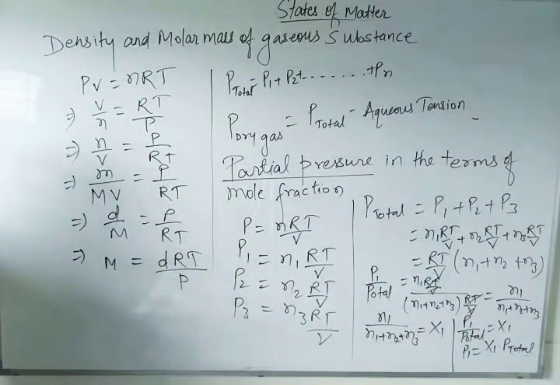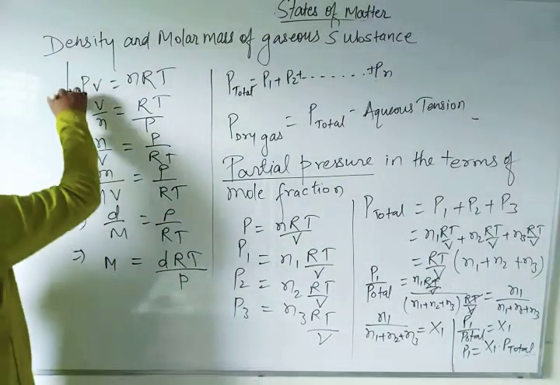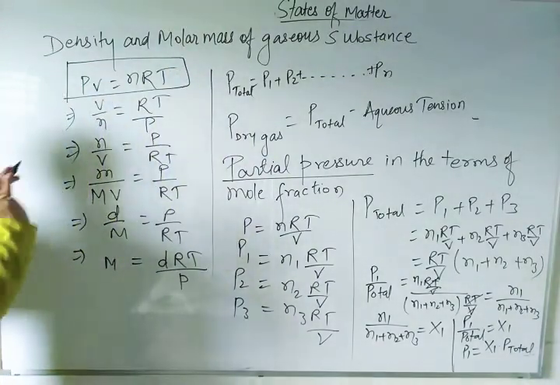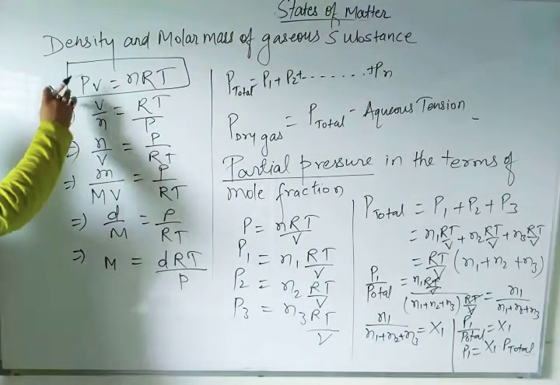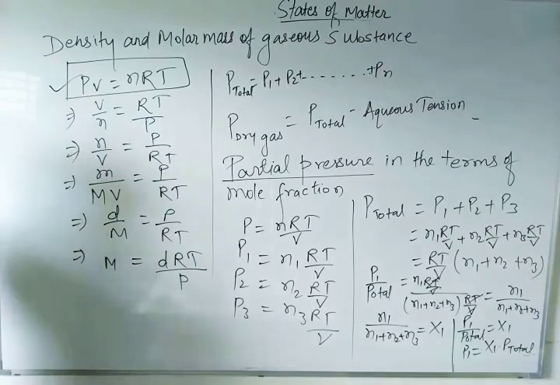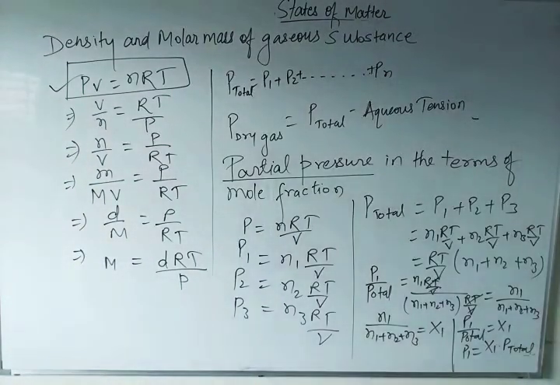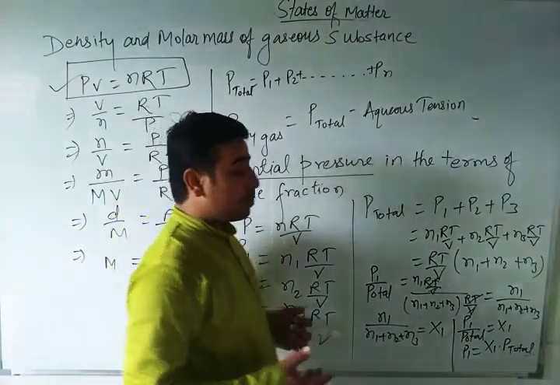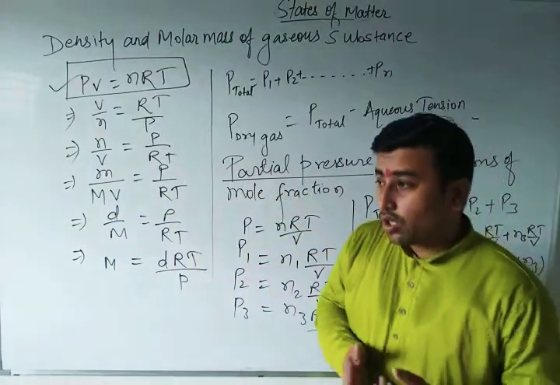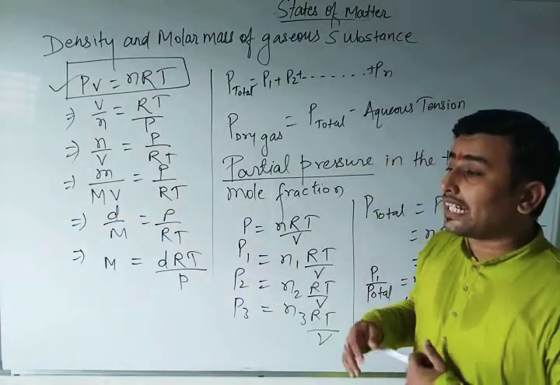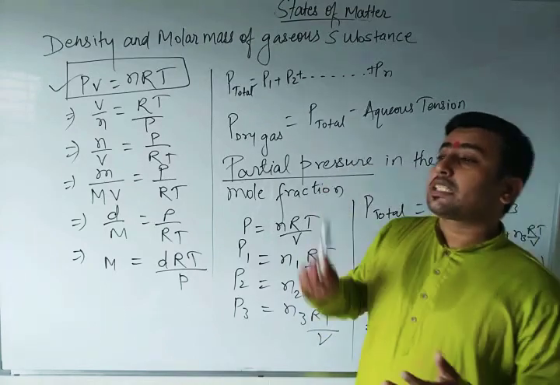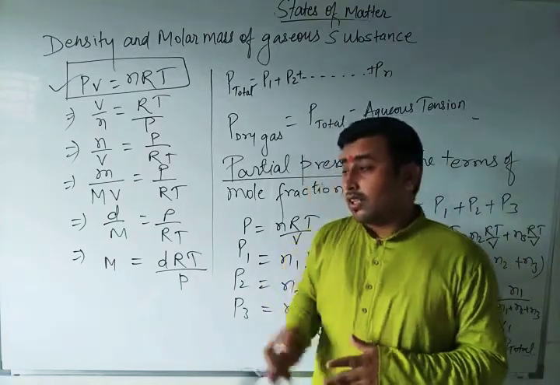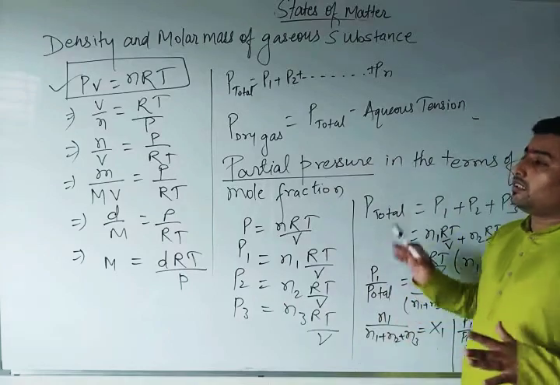Remember, the ideal gas equation is the main equation, and according to this only we are going to follow everything. So the ideal gas equation must be in your mind. What is the ideal gas equation? From where has this equation come? PV is equal to nRT. What is pressure? What is volume? What is the number of moles? What is the ideal gas constant? From where does the ideal gas constant get its value? What is temperature? Temperature is measured in Kelvin. We are going to learn everything.